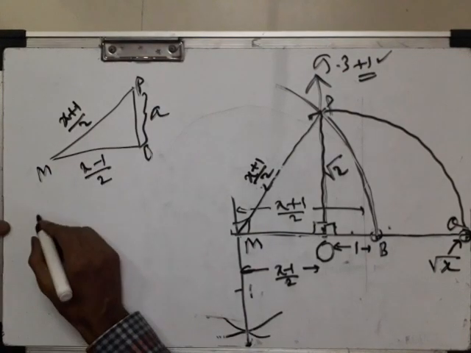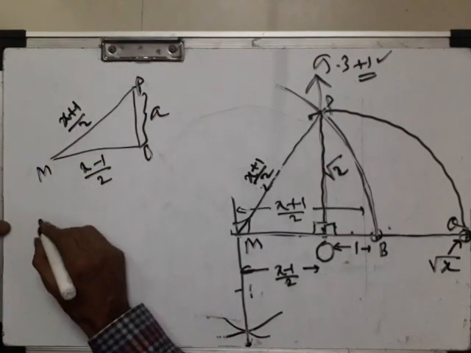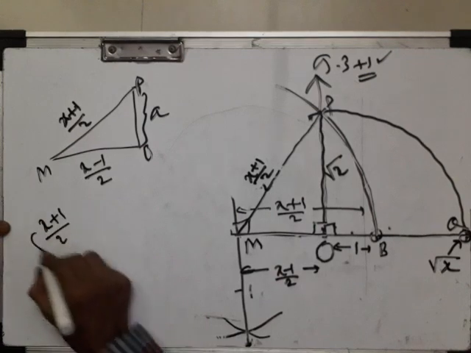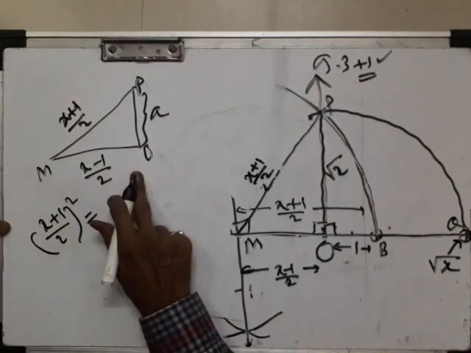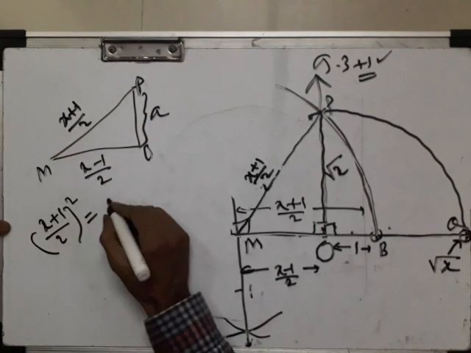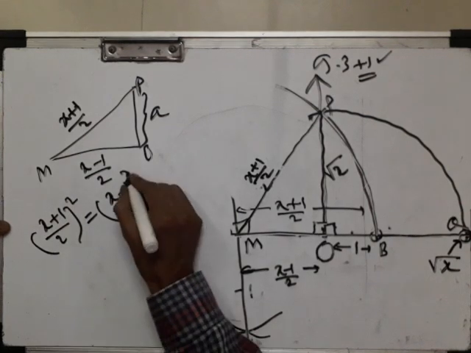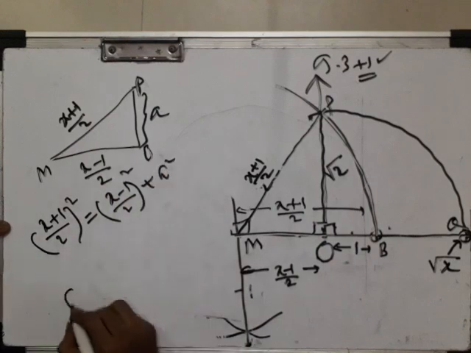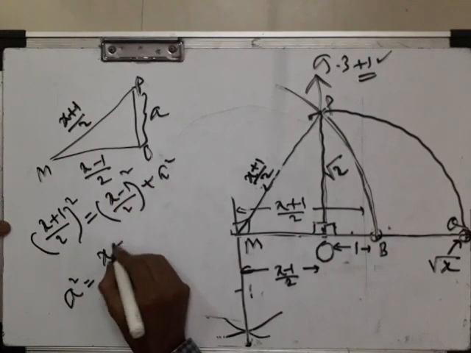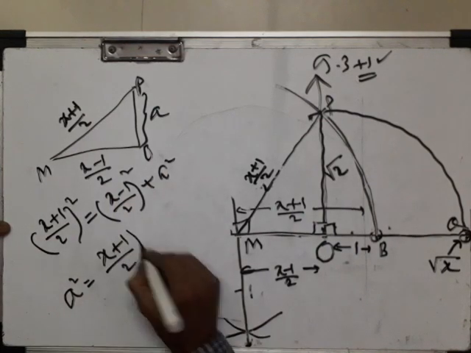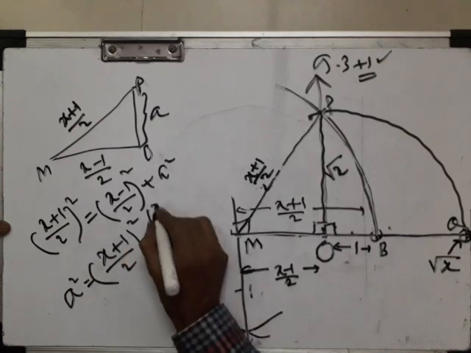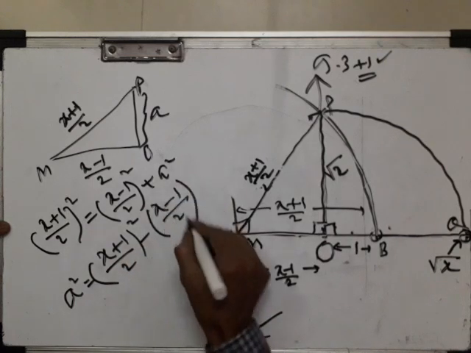Apply Pythagoras theorem. PM square, meaning ((x plus 1)/2) square, is equal to OM square, meaning ((x minus 1)/2) square plus a square. So a square is equal to ((x plus 1)/2) square minus ((x minus 1)/2) square.